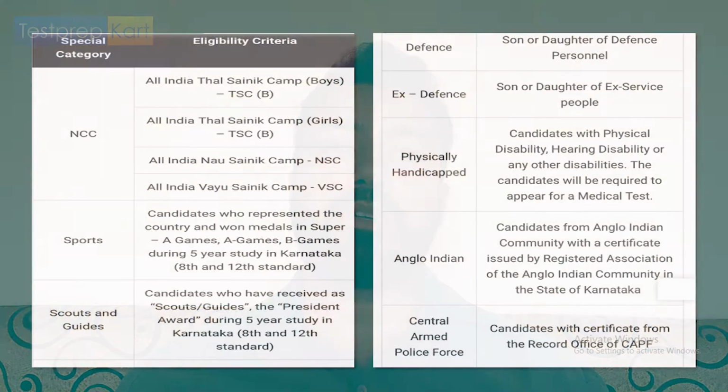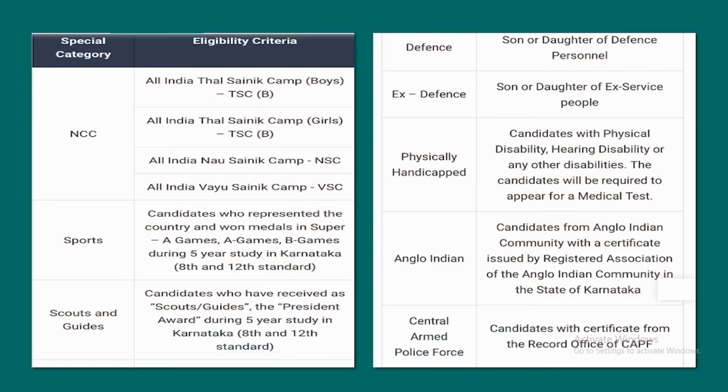So I hope that gives you a fair enough idea of how the scheme of reservation or the seat allocation works out for all the engineering colleges that get selection through the KCET exam. Then there is the sports category and NCC as well. There is the Thal Sainik group, All India Boys, and All India Girls, which has a reservation effective for it. All India Nau Sainik and All India Vayu Sainik camp is there as well.